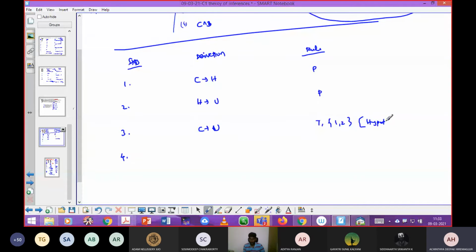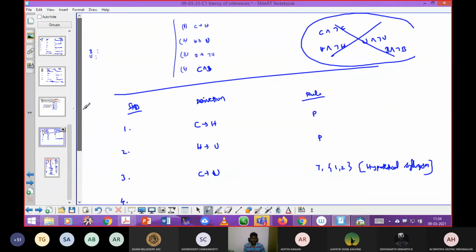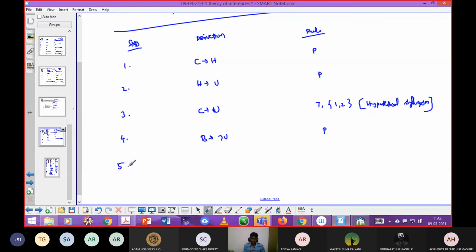That's the correct one. So by hypothetical syllogism, I have simplified C implies H and H implies U, and H can be removed. After that, totally I have introduced two premises, so for the rest I should use the other two premises. I can take the third one, B implies negation U. So how can I connect the third and then the fourth?